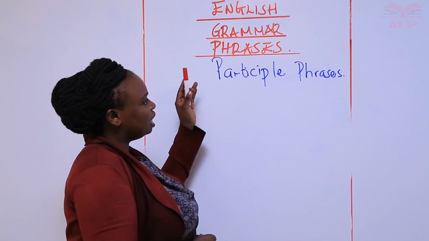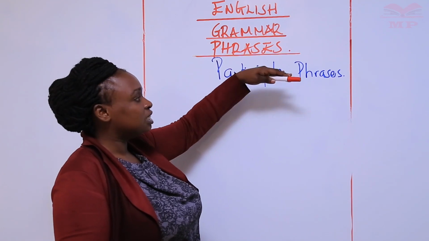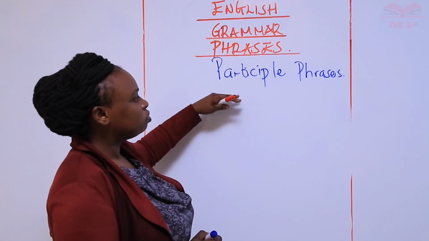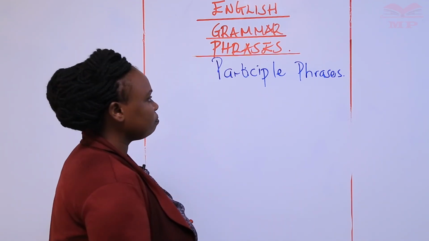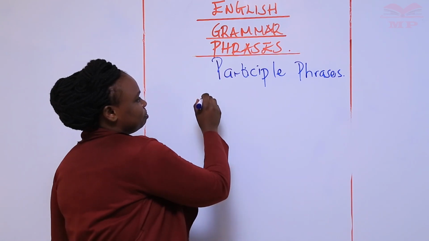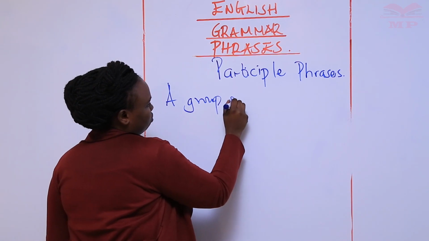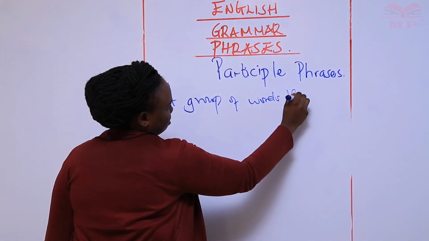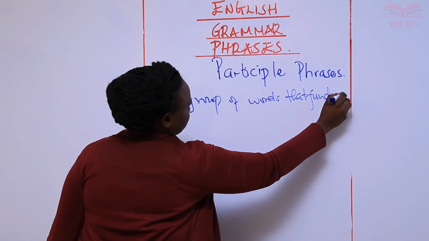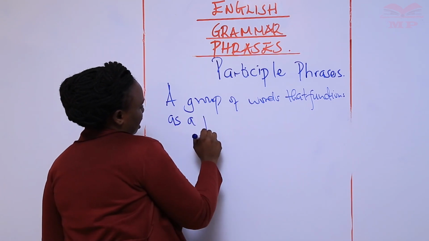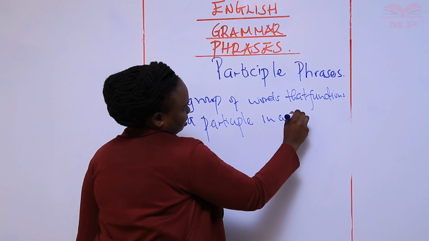So today we're looking at another group of words, participle phrases. It will be the same thing. But before we go to participle phrases, we need to remind ourselves what a participle is, because for it to function as a participle phrase, it must be a group of words. So I can just say it is a group of words that functions as a participle in a sentence.